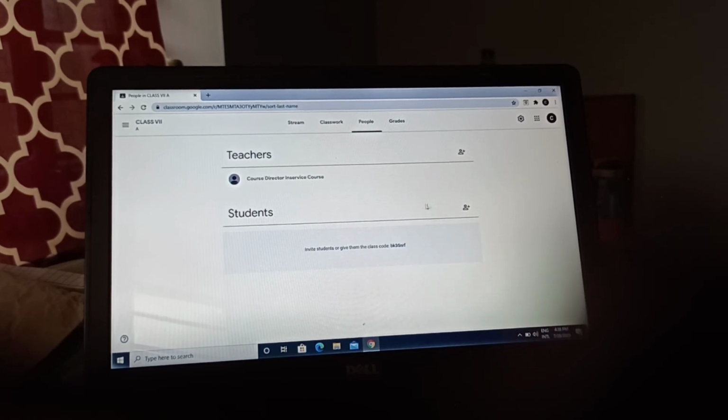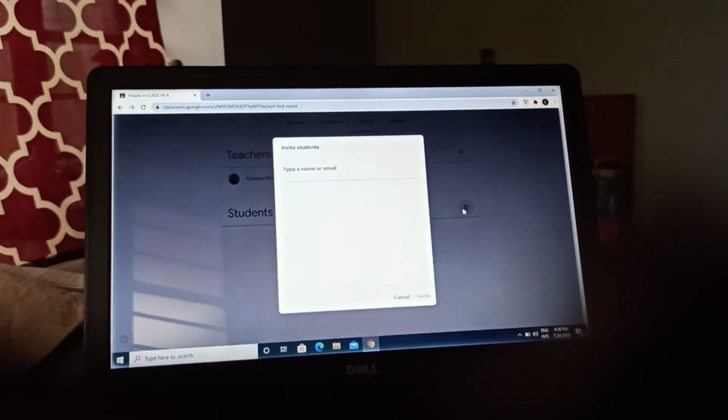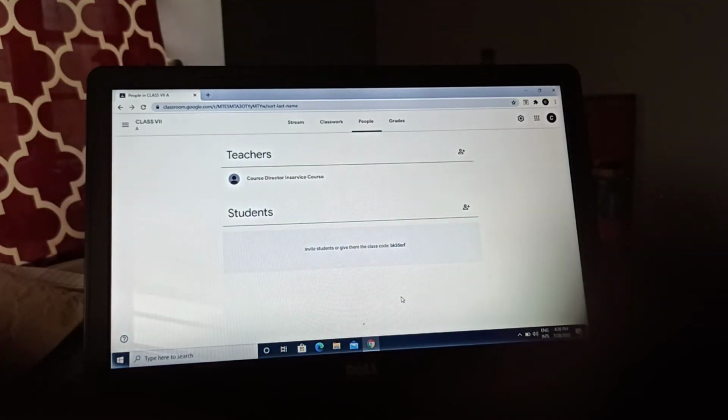And also the same, you can see here students, type a name or Gmail. Similarly you can type a student's name or Gmail email. Okay, and after writing, this invite section will be automatically highlighted and you can just invite them. Okay, so in this section you can invite both teachers as well as students, because we know that in a classroom, if the teacher is not present and students are not present, there is no meaning to being a classroom.